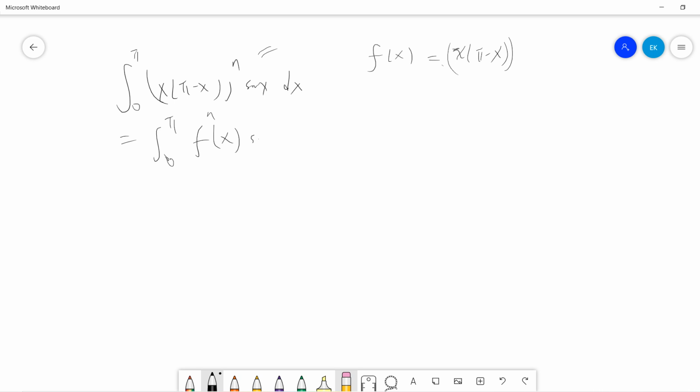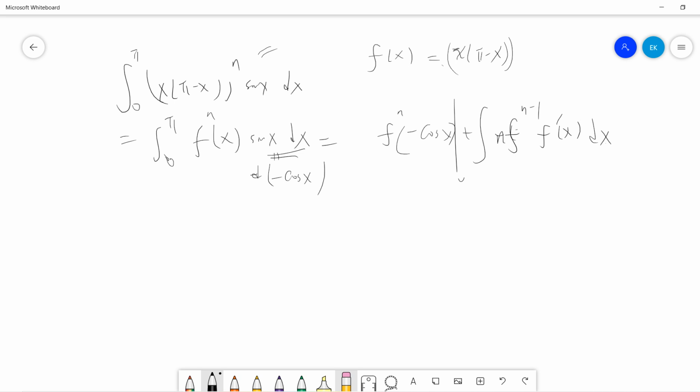Basically, I just want to make the computation easier. So this is the negative cosine, right? But I don't care. So this is f of x times this one, plus n f^(n-1) f prime dx, from 0 to pi.